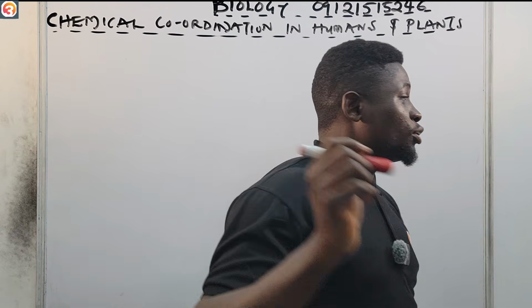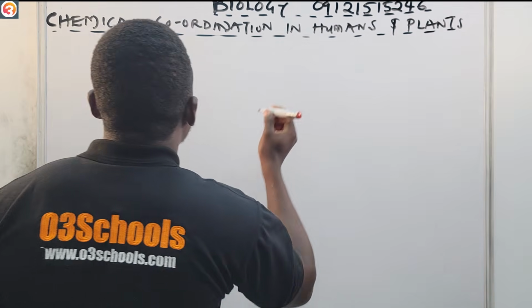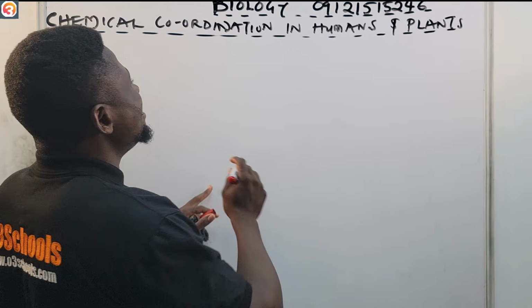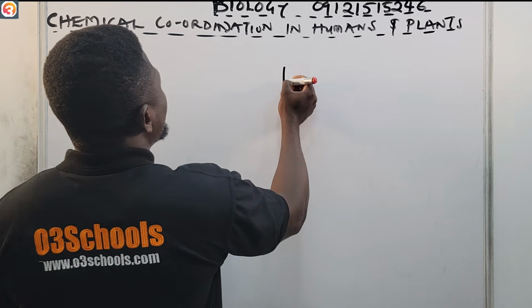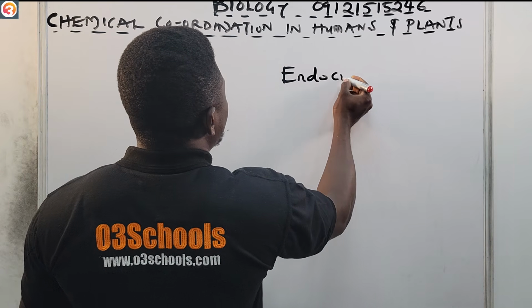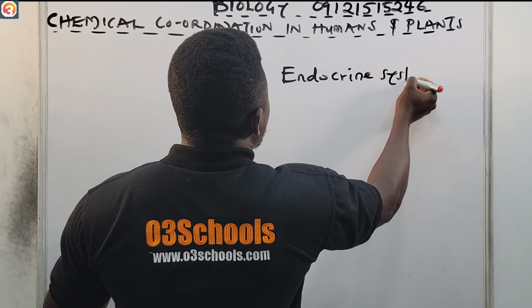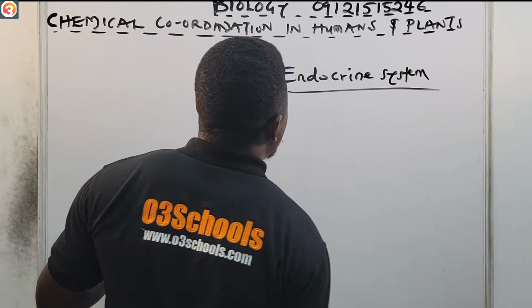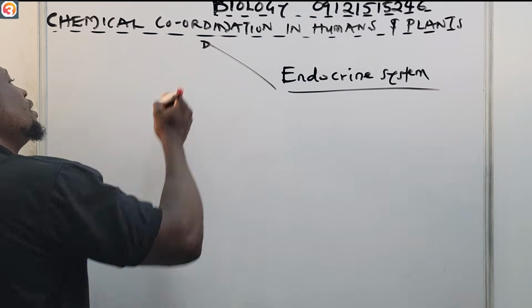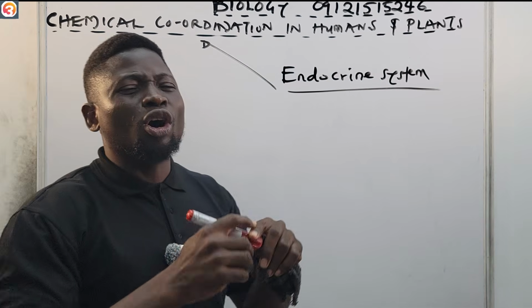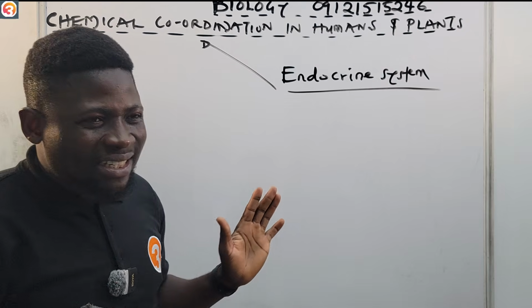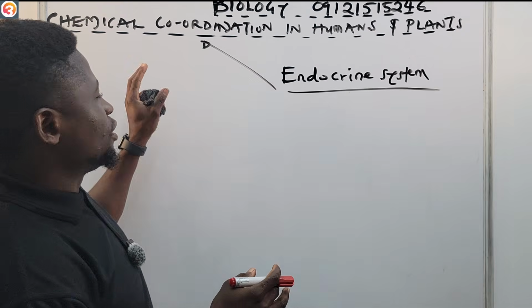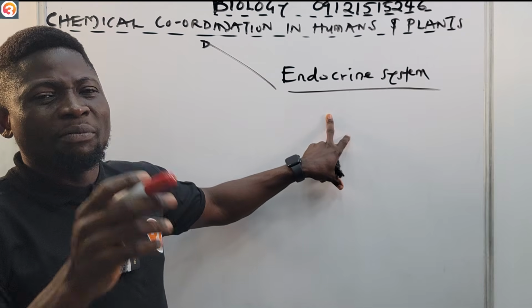Now it is important to know that chemical coordination is carried out by a different system altogether, called the endocrine system. Chemical coordination is carried out by a whole different system altogether, known as the endocrine system.